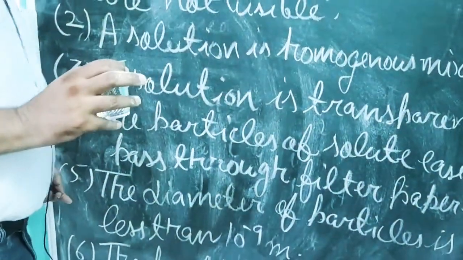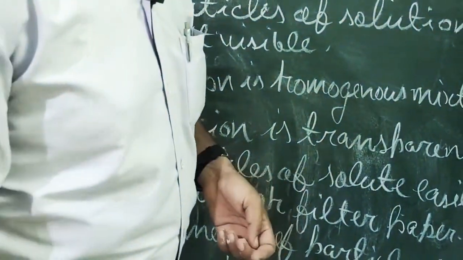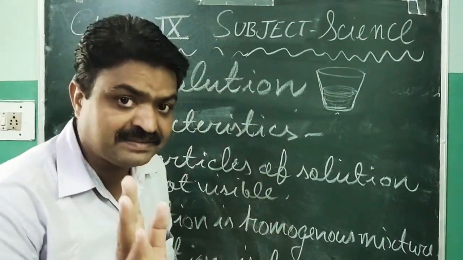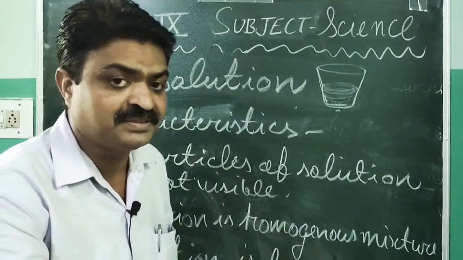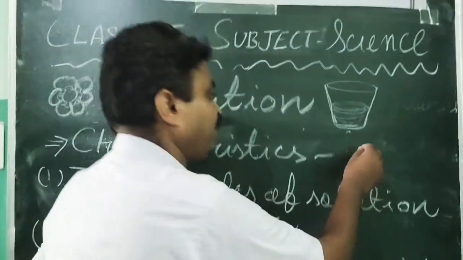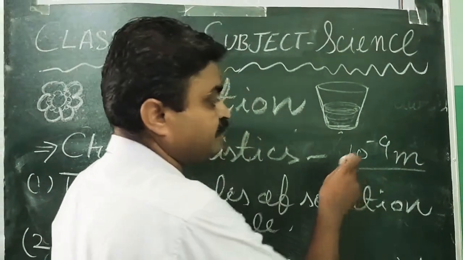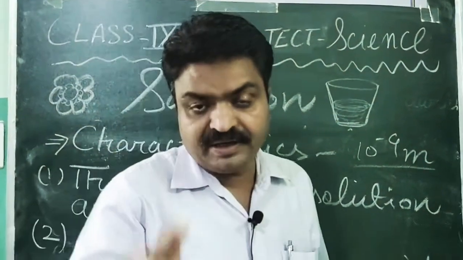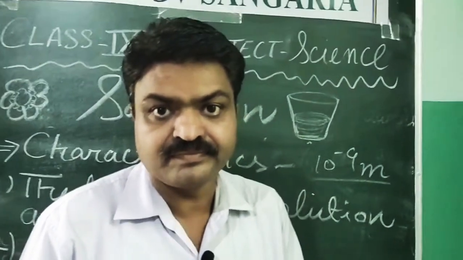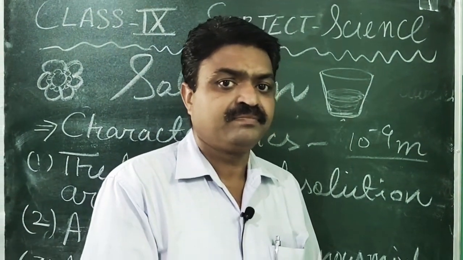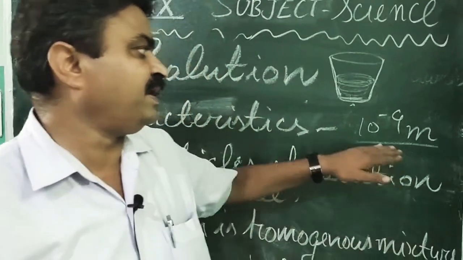Next is the diameter of the particles. The diameter of the particles is less than 10 power minus 9 meter. It means the particles found in the form of solute have a size less than 10 power minus 9 meter.